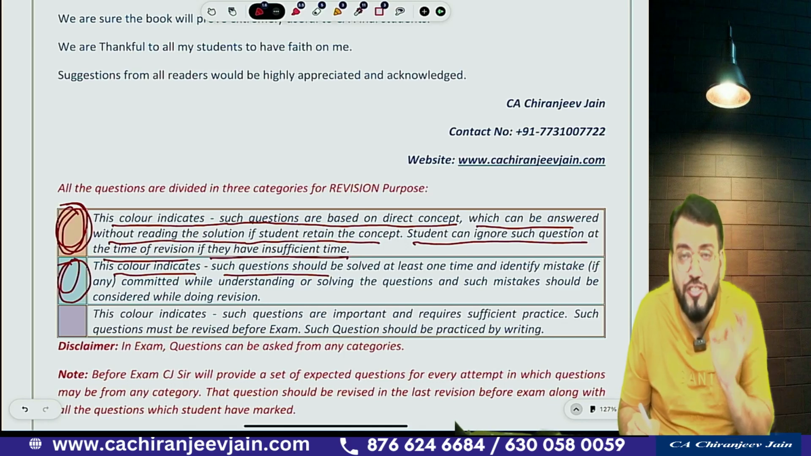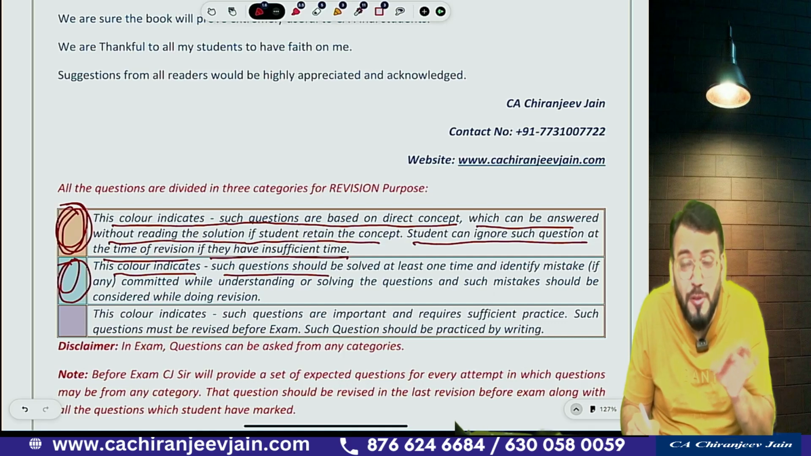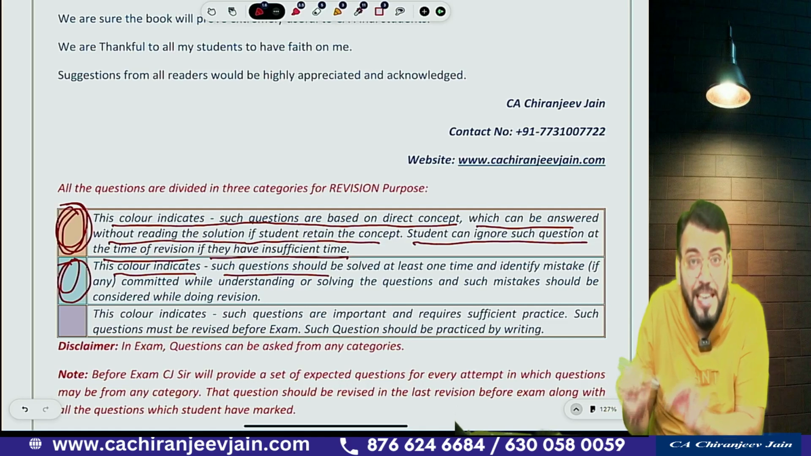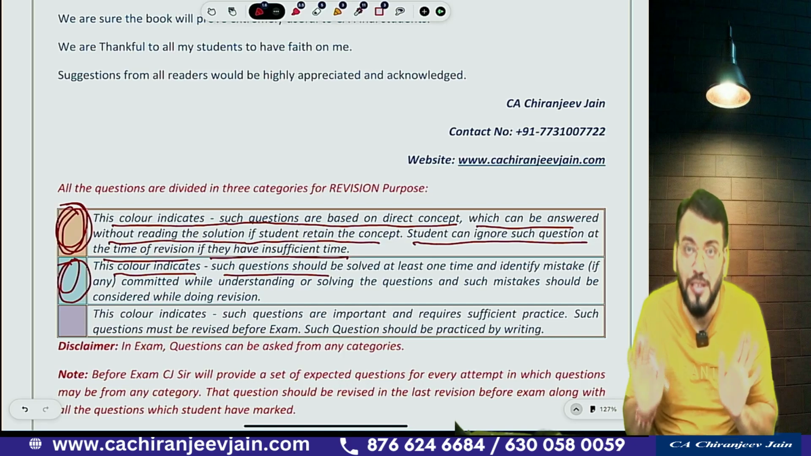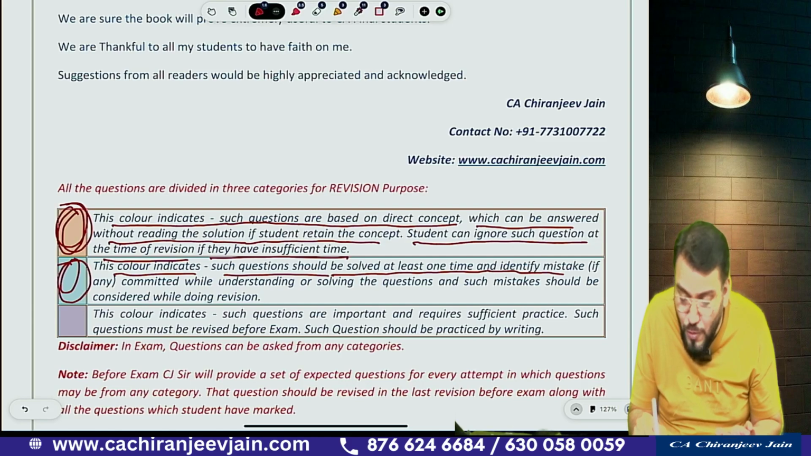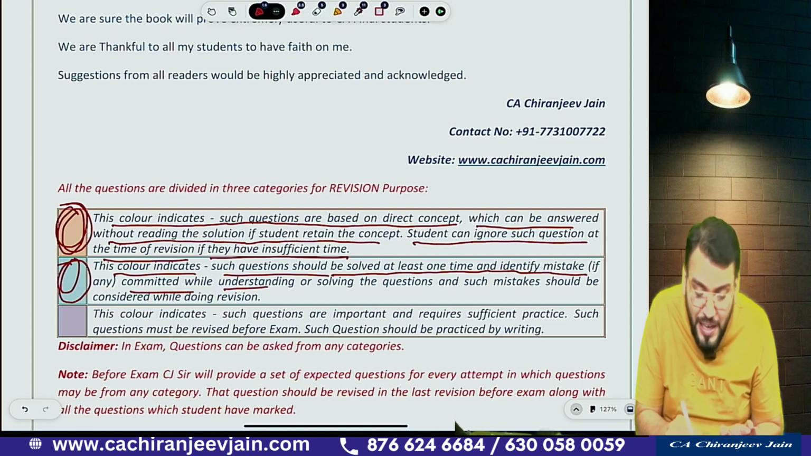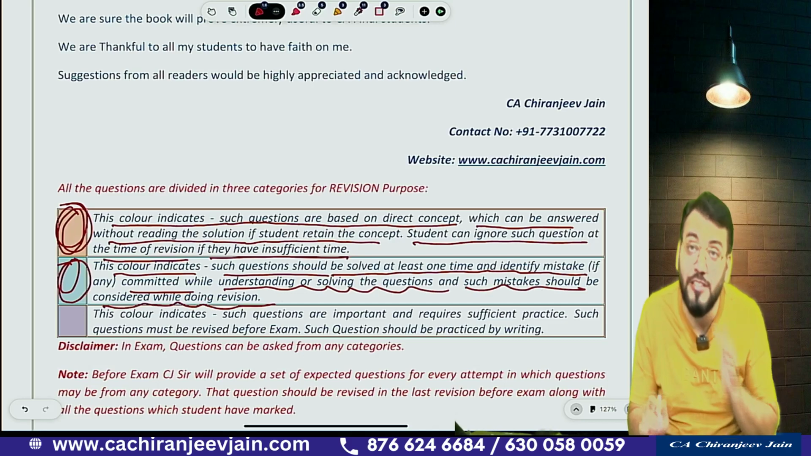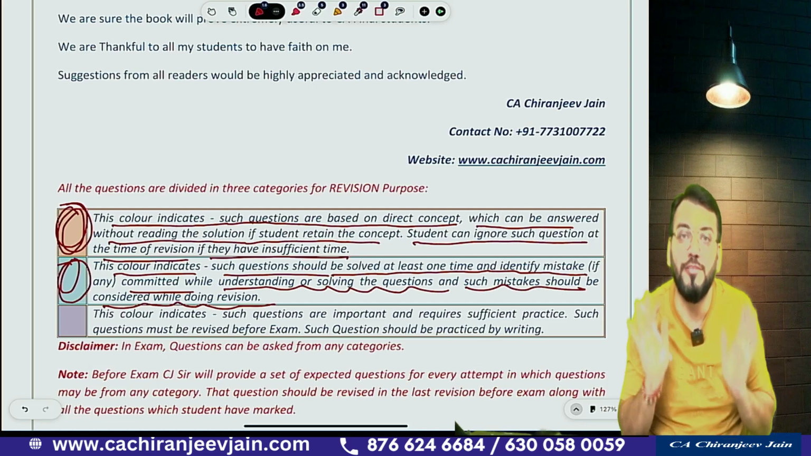If you find some mistake, or if you have found some information which needs to be taken care of, you need to note that mistake and that information in some separate notebook, correct? So it should be solved at least one time, and you need to identify the mistakes committed while understanding or solving the question, and such mistakes should be considered while doing revision.